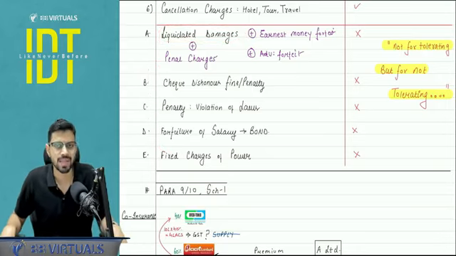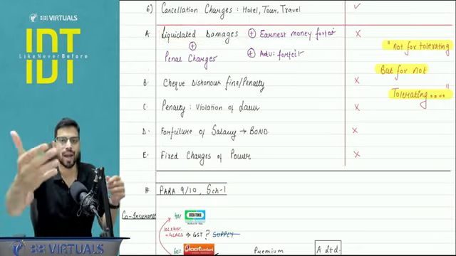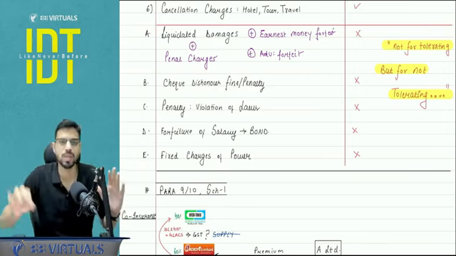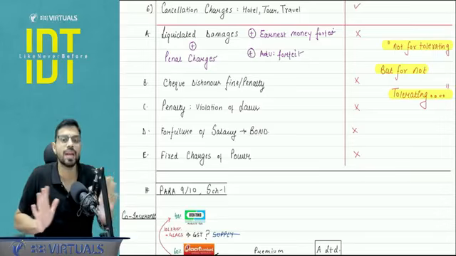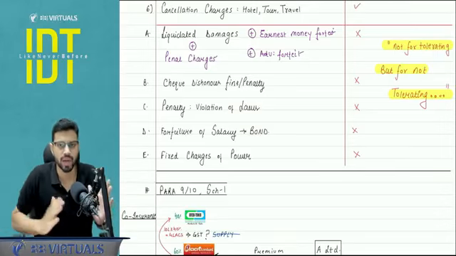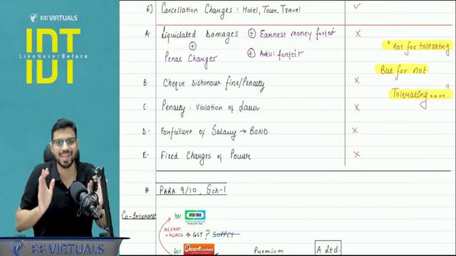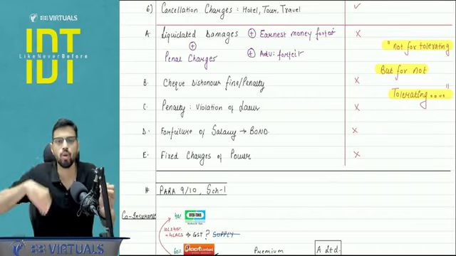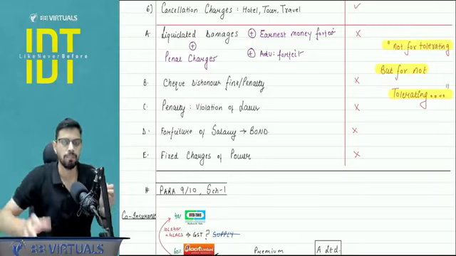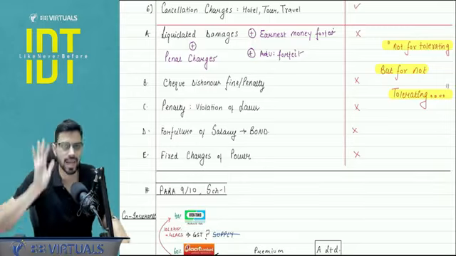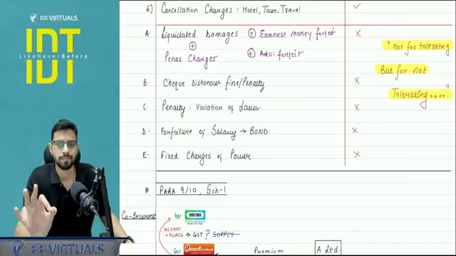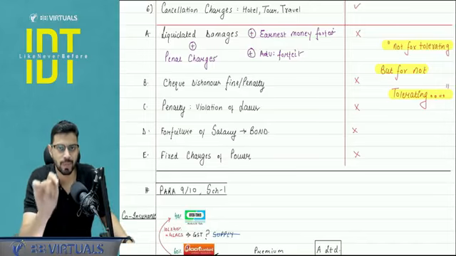What is liquidated damages? Let's say you and me enter into a contract, and there is a clause that whoever breaches this contract will pay rupees 1 lakh to the other party. This is known as liquidated damages, meaning the amount is quantified in the contract itself. When it is not, it is known as unliquidated damages. But let's stick to the topic. Let's say I breached the contract and I paid rupees 1 lakh to you. You are Mr. X. So I paid rupees 1 lakh to you, Mr. X, because I committed breach. Now the question is, is that 1 lakh rupees taxable?